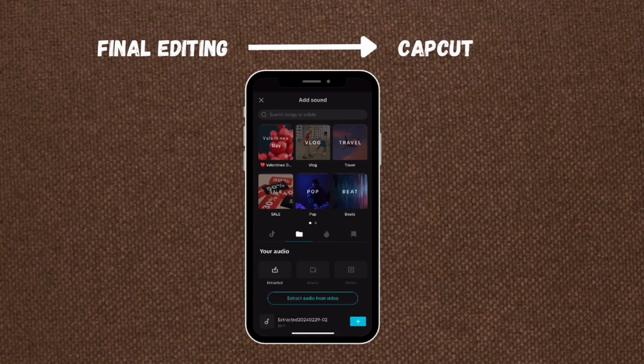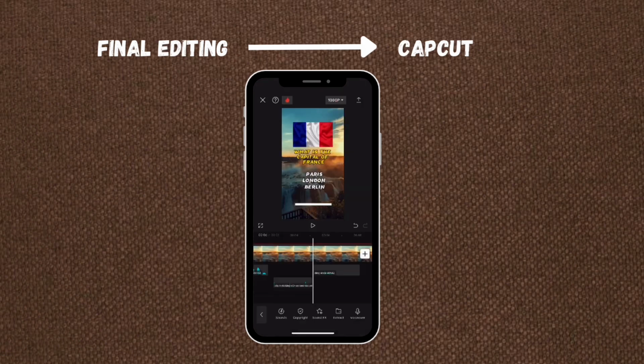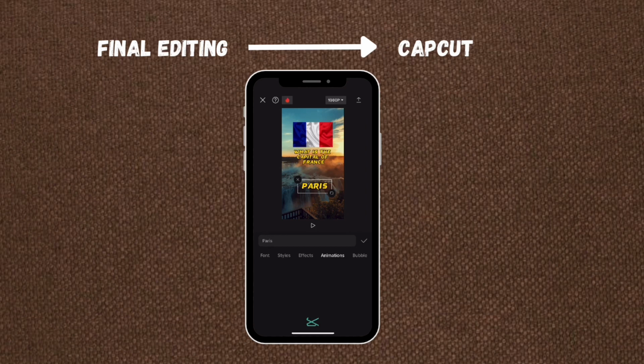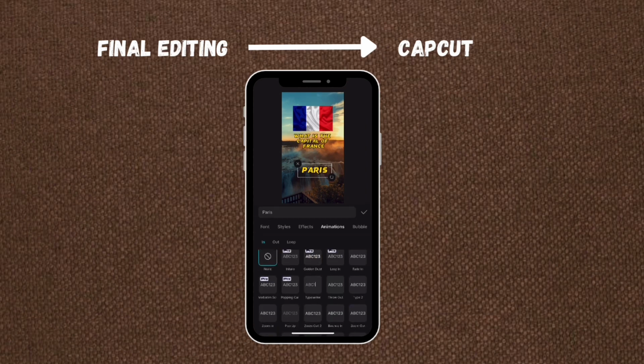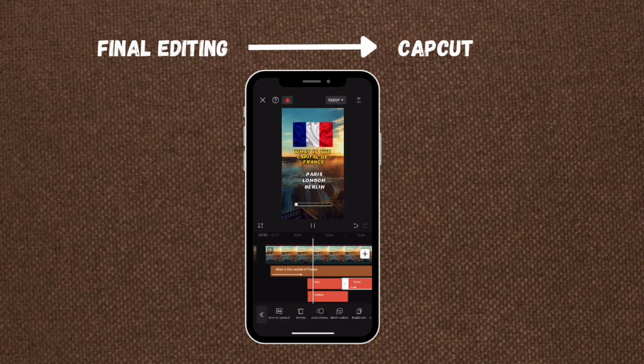Then bring in the ding sound from Pixabay. Put it where the correct answer appears. Listen. Add animation when the correct answer appears. Click on it. Click on animation. I'll be using zoom out. Make adjustments so each element appears at the right time.